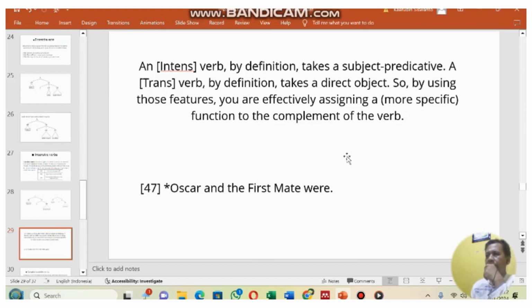An intensive verb by definition takes a subject predicative. A transitive verb by definition takes a direct object. So by using those features, you are effectively assigning a more specific function to the complement of the verb. Example, Oscar and the first mate were.